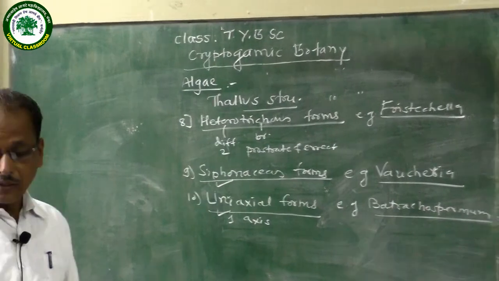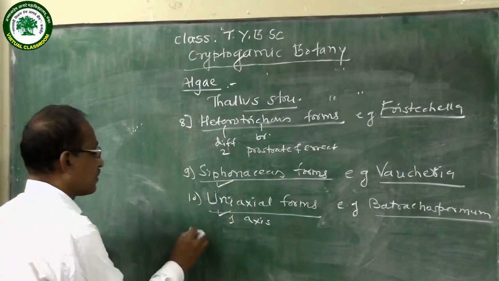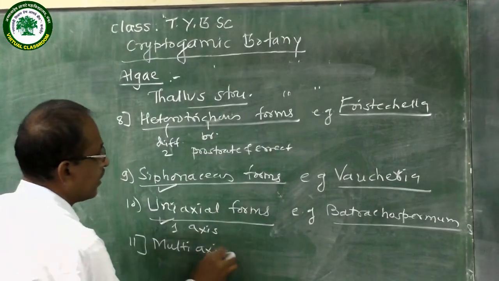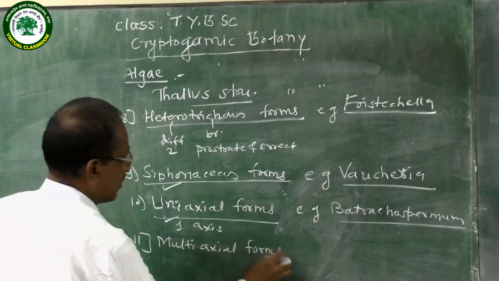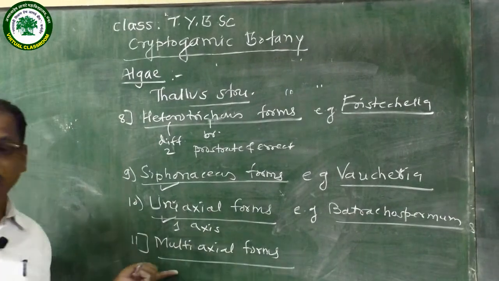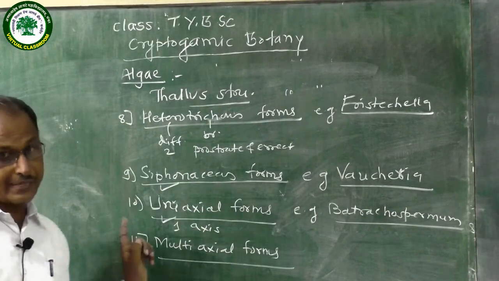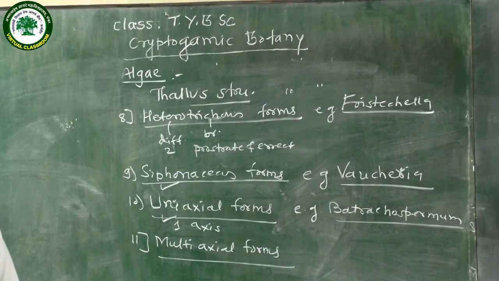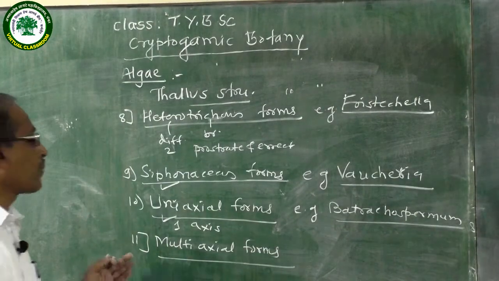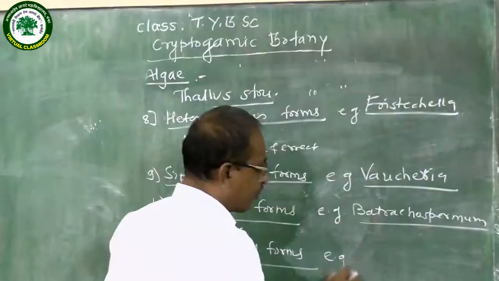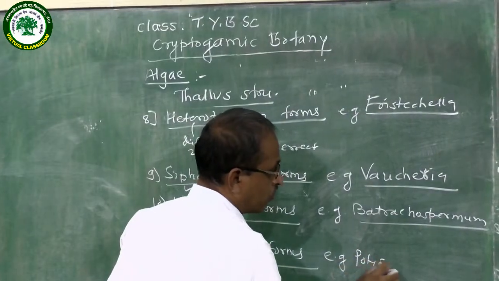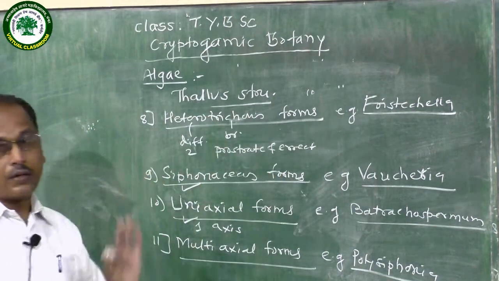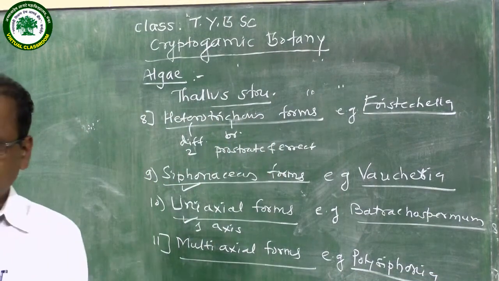Then multiaxial forms. In multiaxial forms, there are two or more axes. That is called multiaxial forms. An example of the multiaxial forms is Polysiphonia. This is about the thallus structure.